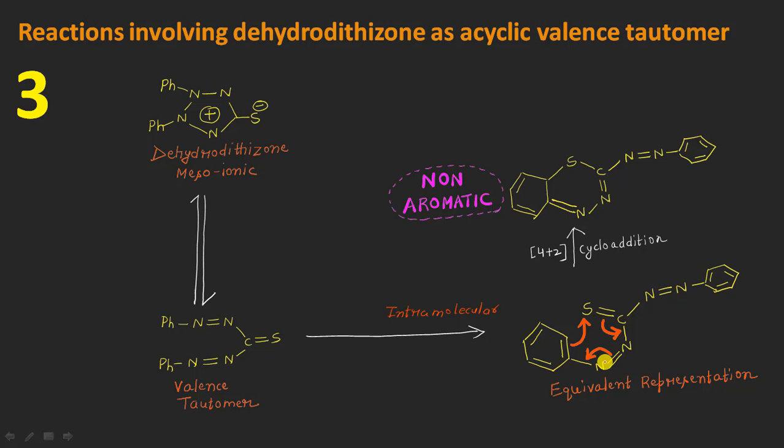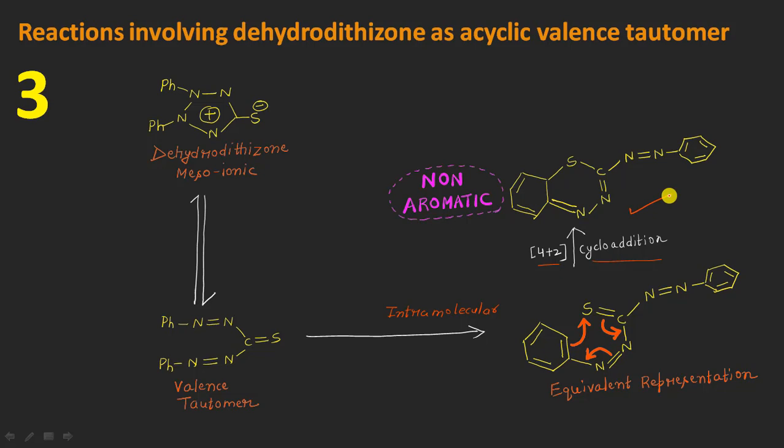Both the reactions which we have just discussed, they were a type of intermolecular reactions in which the mesoionic was reacting with some other substrate molecule, right? But in this case, the diene as well as the dienophile, they are present in the same reactant molecule. So undergoing a 4+2 cycloaddition mechanism, it will be resulting in the formation of this type of cyclized product, right?